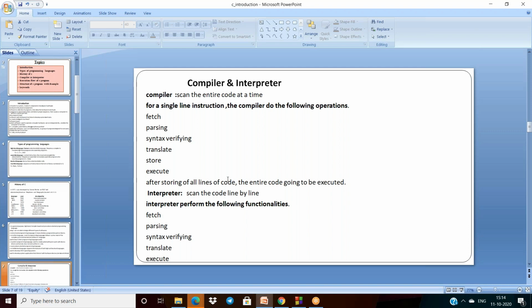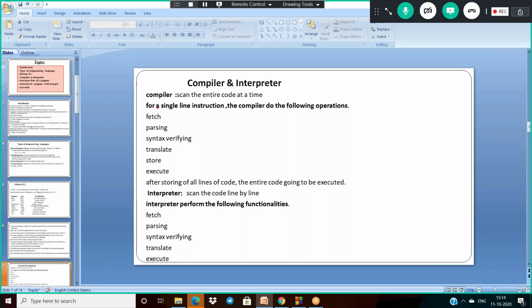What is the difference between these two? Coming to the first one, the compiler scans the complete code at a time. That means if it reads a single line instruction, it performs fetching, parsing, syntax verifying, translating, and storing.